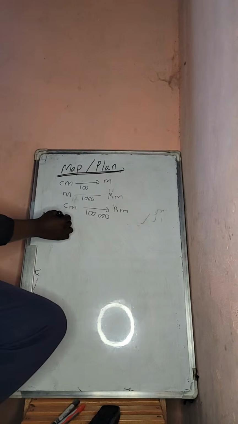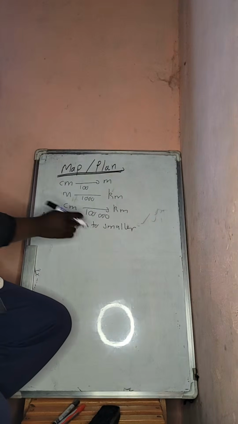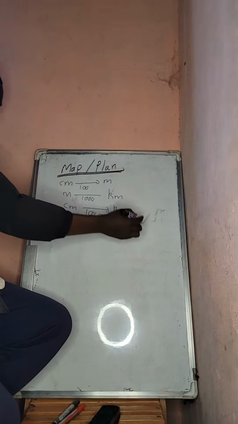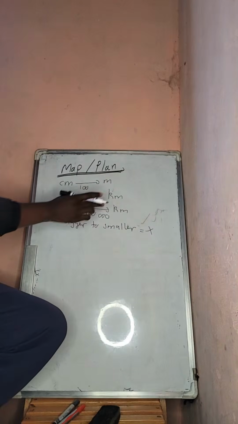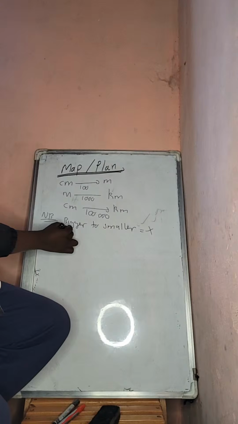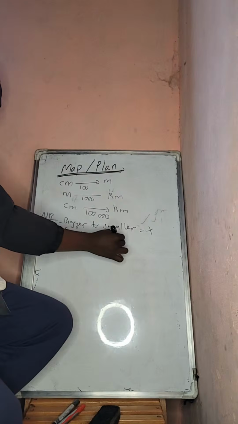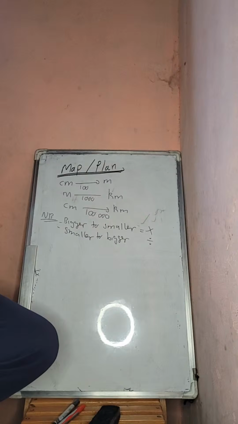Another important thing to note when converting: moving from bigger to smaller, we multiply by the relationship. Moving from smaller to bigger, we divide by the relationship.